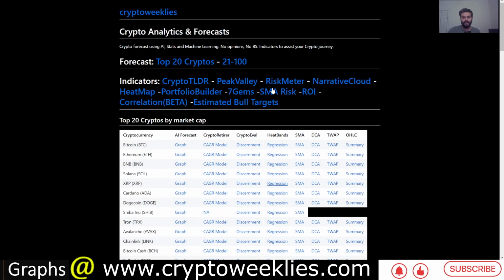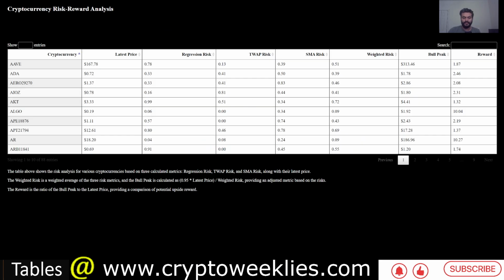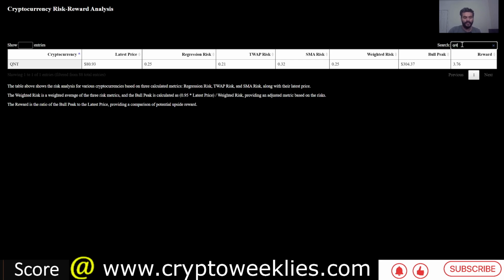Again, now we have coming up the estimated bull target, which is a composite of all of the models, and we are doing this for Quant. We have this model, the composite risk score based valuation, available for not just Quant but most of the top 100 cryptos by market cap on our website. Right now price is at around $81, representing about 25% risk on the DCA model, 21% on the time weighted average model, and the SMA model at 30%.